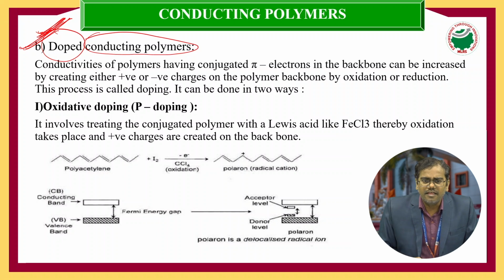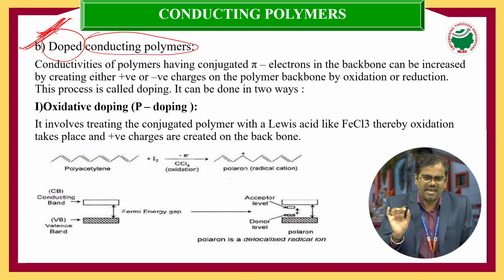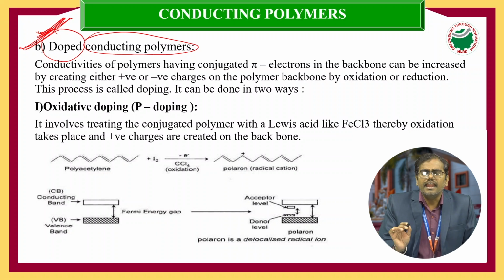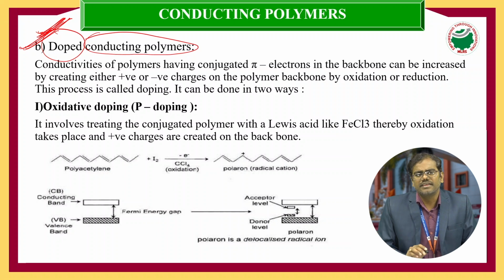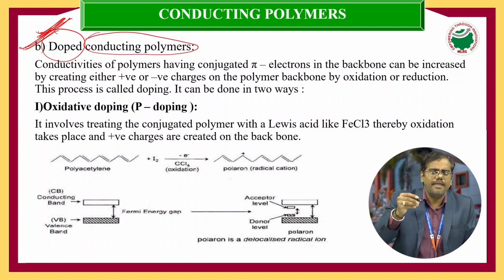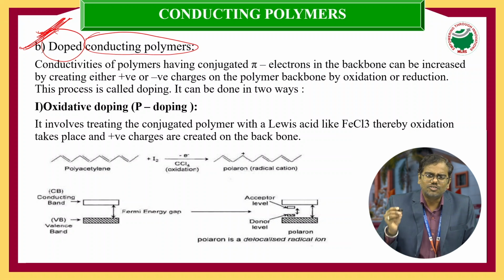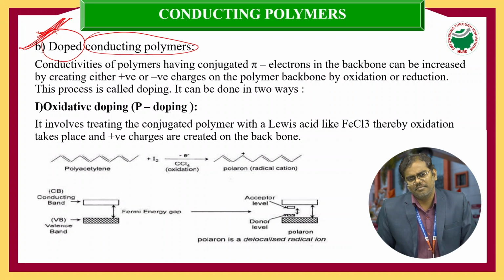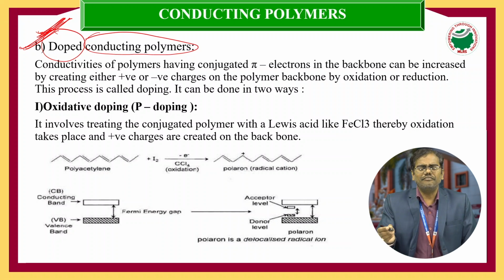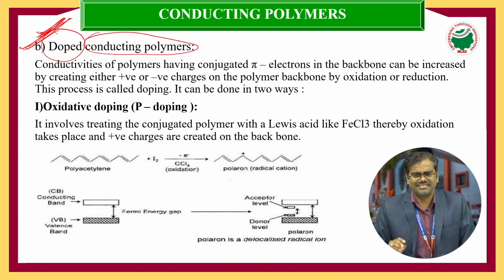Once again, the main concept is that, in order to increase the conductivity values of conducting polymers, we add small impurities from external sources to the respective conducting polymers. So the conductance value of the conducting polymers increases.